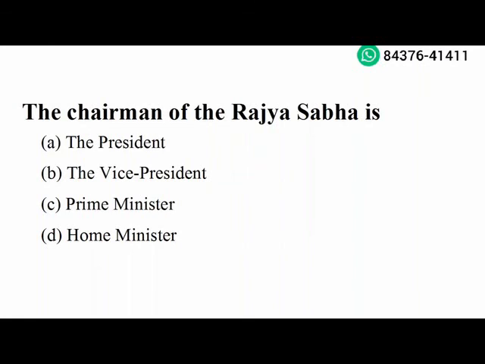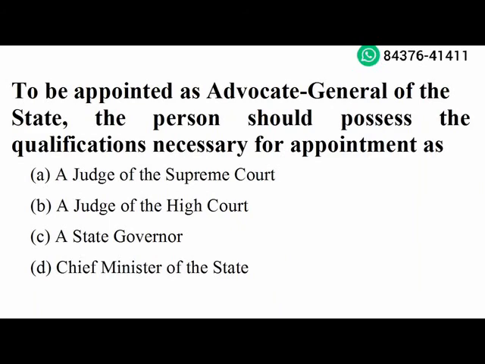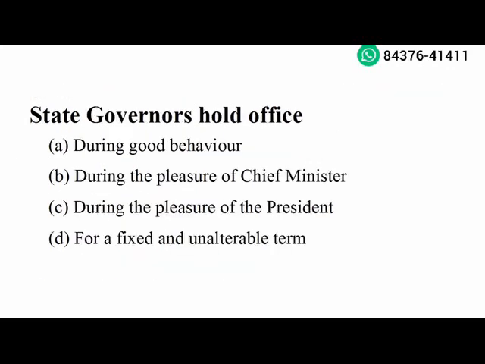Next question. To be appointed as Advocate General of the state, the person should possess the qualification necessary for appointment as a judge of the High Court. Option B is the right answer. Next question. State governor holds office during the pleasure of the president. Option C is the right answer.